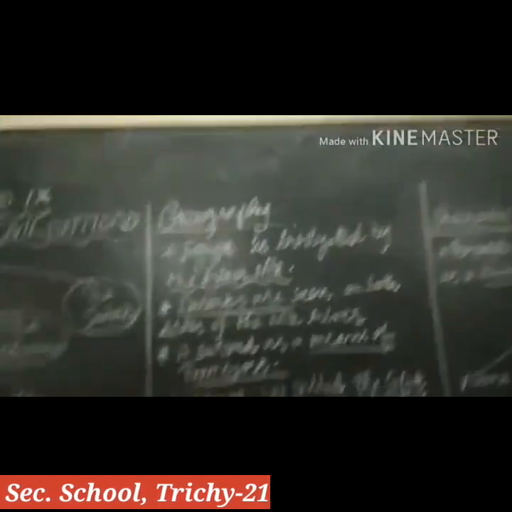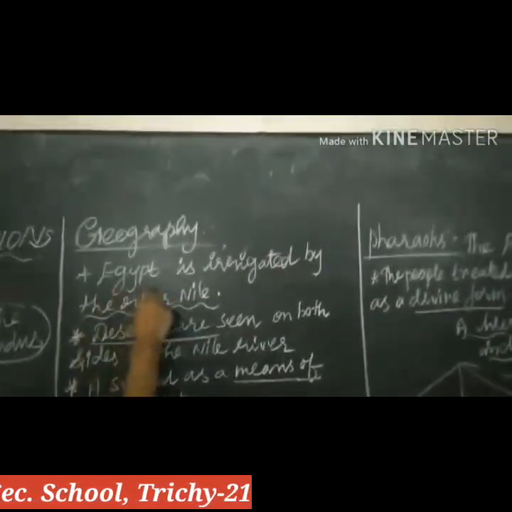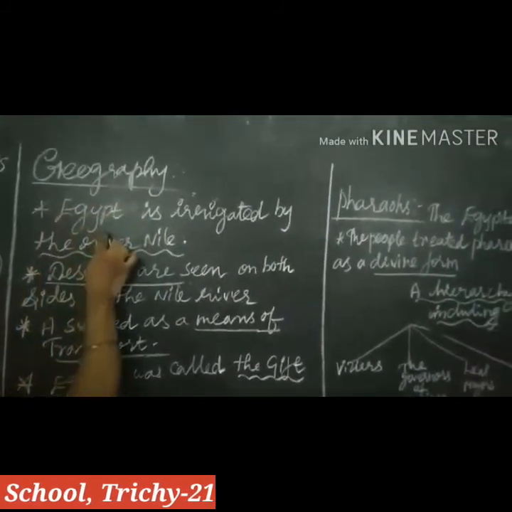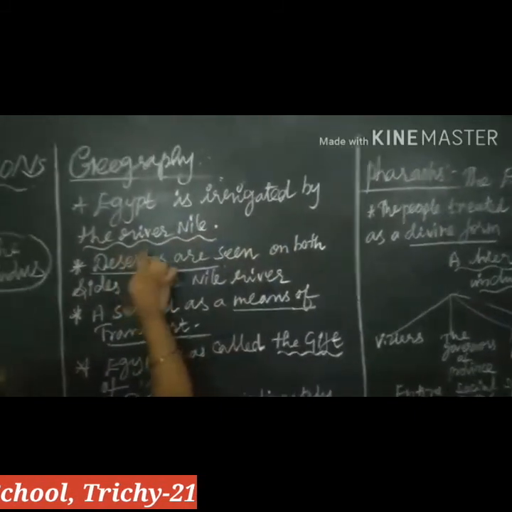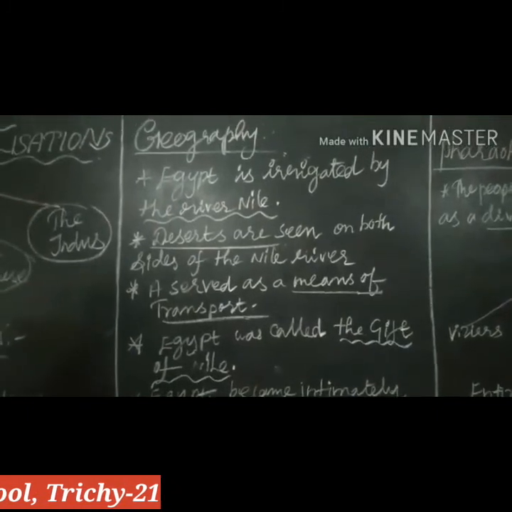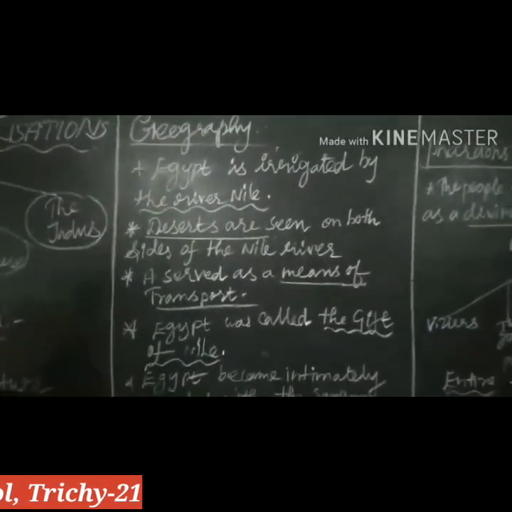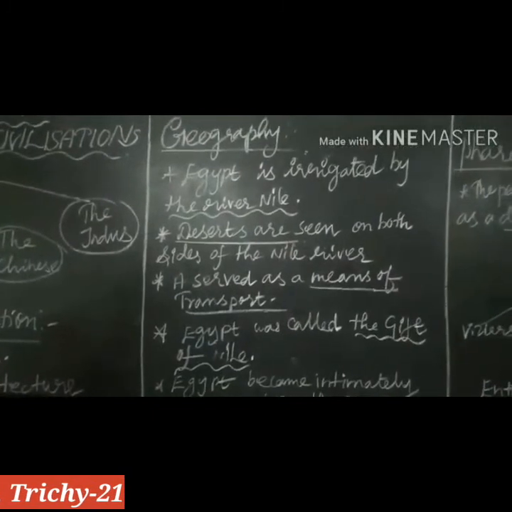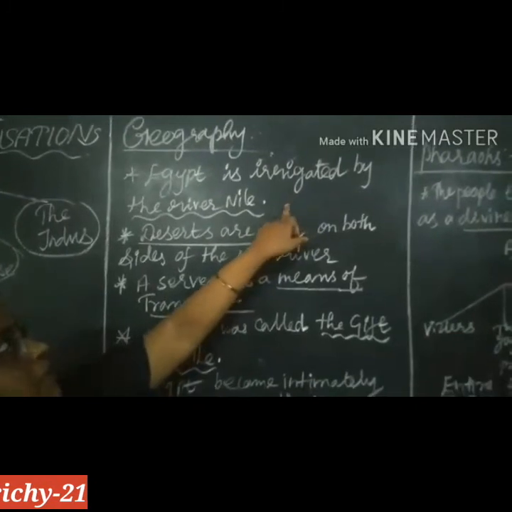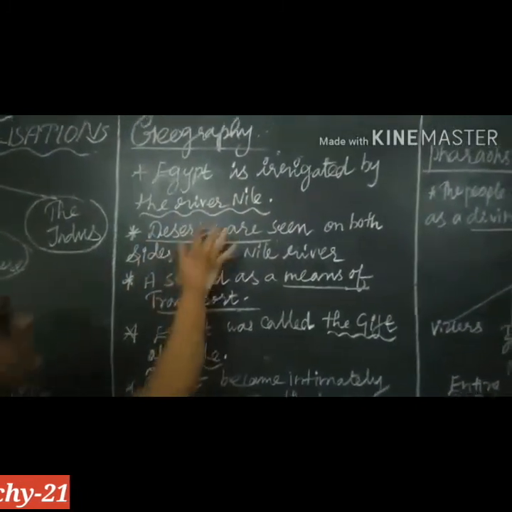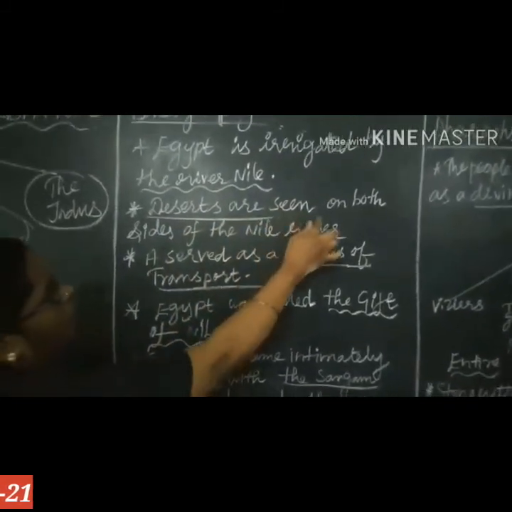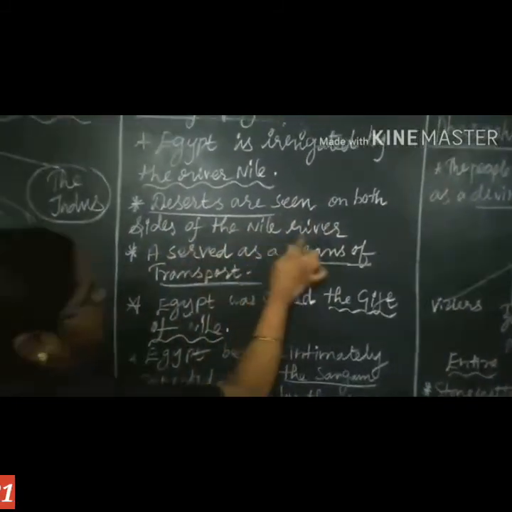Next, come to geography. Egypt is irrigated by the river Nile. Children, in Egypt this is the greater development. Irrigation, what does that mean, children? We utilize it for cultivation purposes. In Tamil we say neer pasanam. It is irrigation for agriculture. What are we using? Children, the river Nile. And another one, desert or sea on both sides of the river Nile.